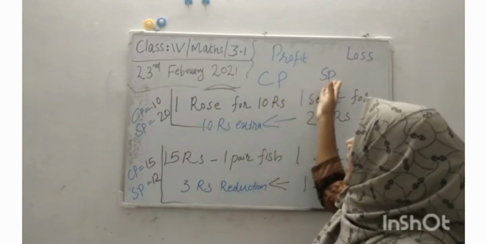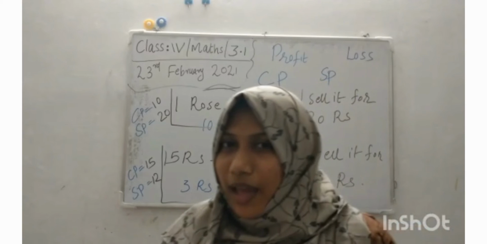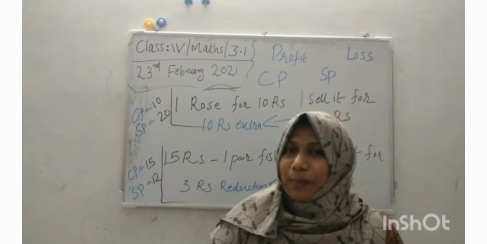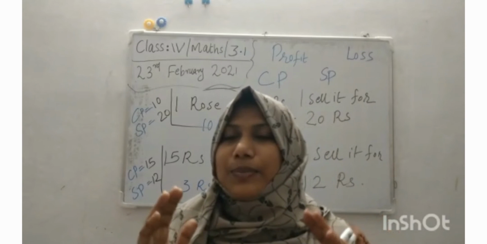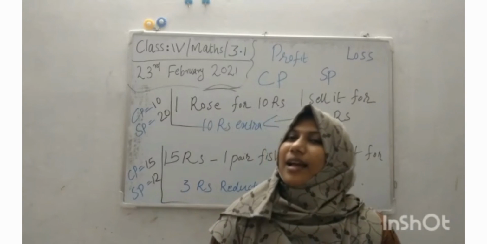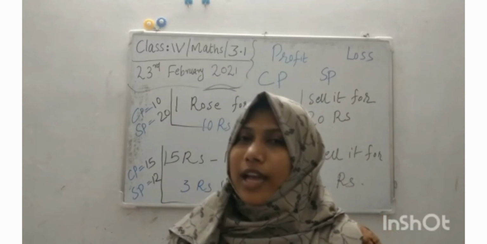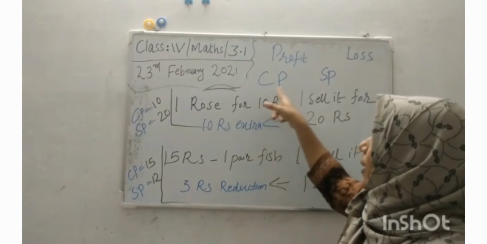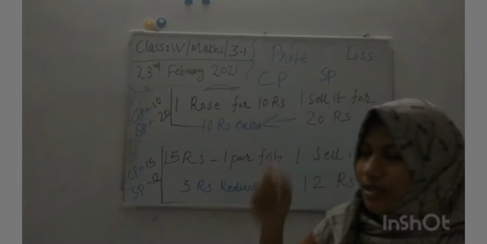SP greater than CP is profit. SP less than CP is loss. So students, don't forget these four words: SP, CP, profit and loss.